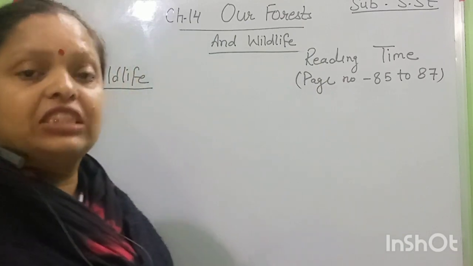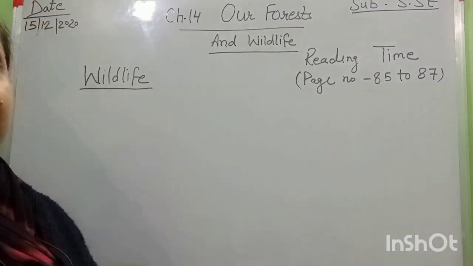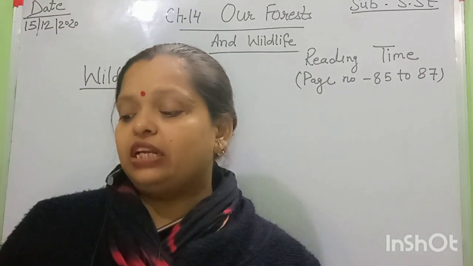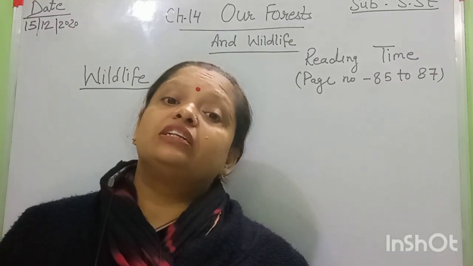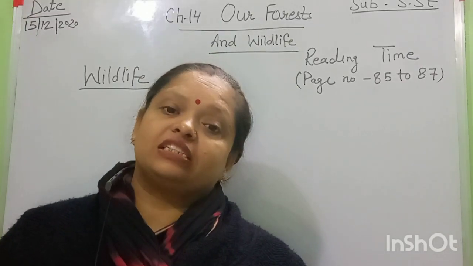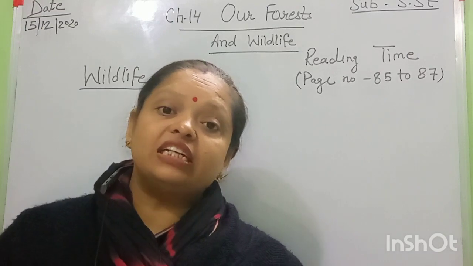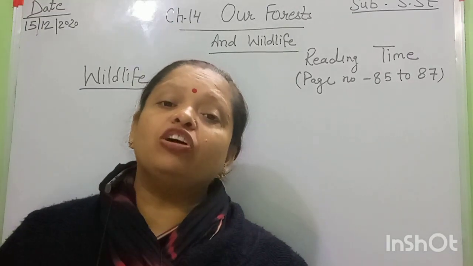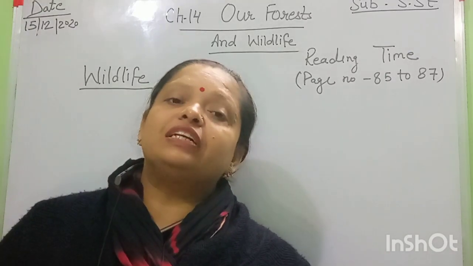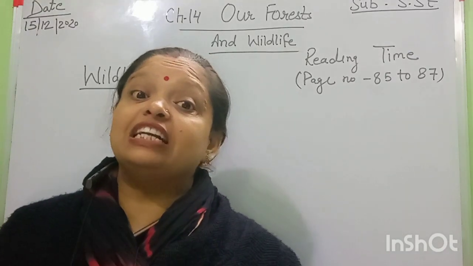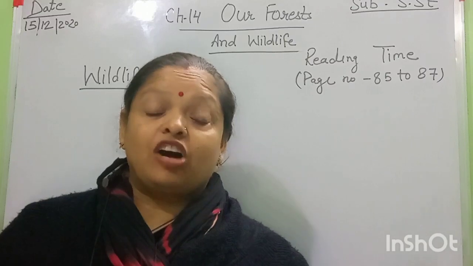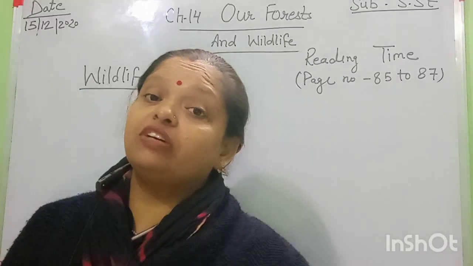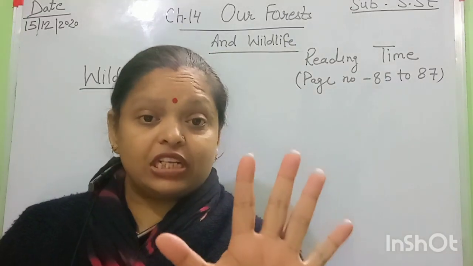Okay, India is a very big country, students. You know, in our country there are how many states? 29 states. It means in our country there is a large variety of climates and weather, and different kinds of forest. How many types of forest are found in our country? There are 5 types of forest.